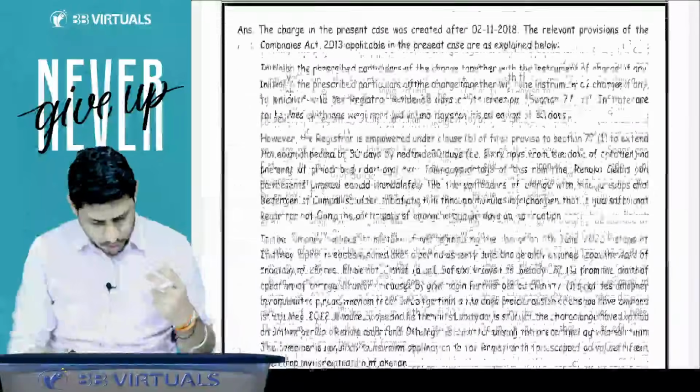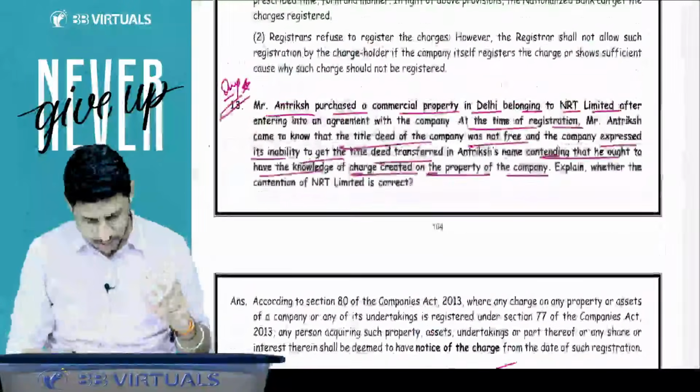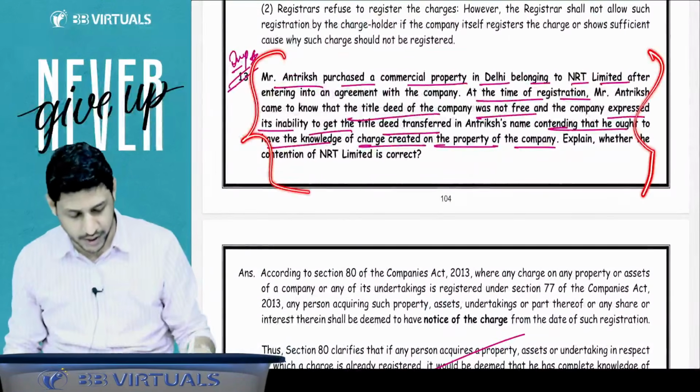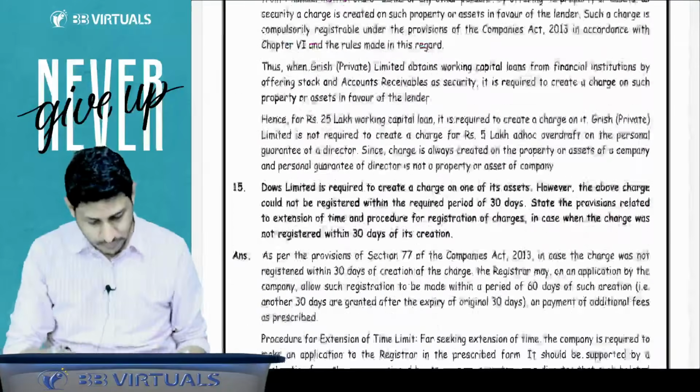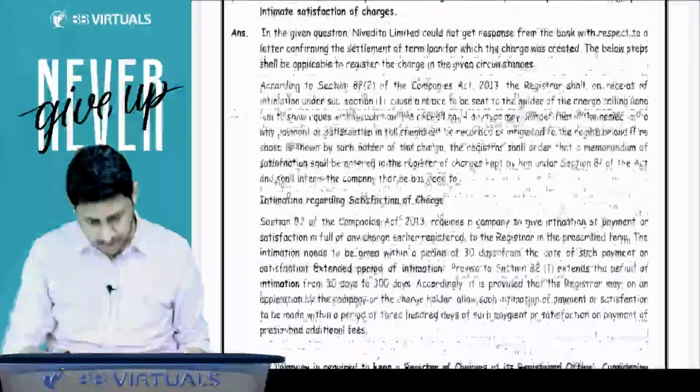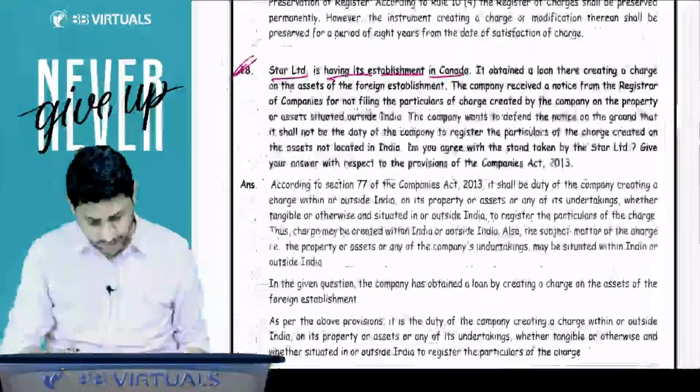Then one or two questions are there. Yes, that Antariksh question we have already discussed while doing section 80, deemed notice. There is one more question that I have to discuss.